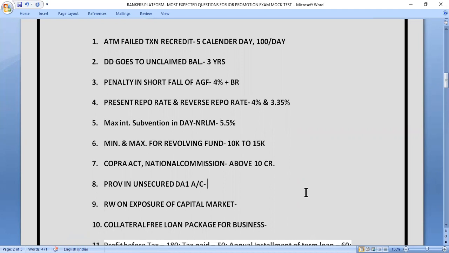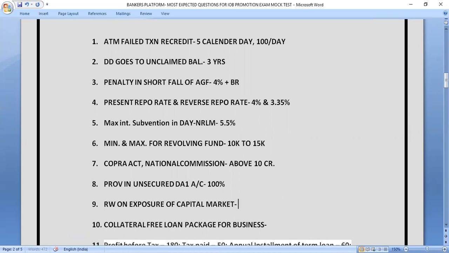Our next question is, what is the provisioning in an unsecured doubtful 1 account? If a doubtful 1 account is there, how much provisioning do we have to do? That is unsecured. So the correct answer is 100%. We have to do 100% provisioning.